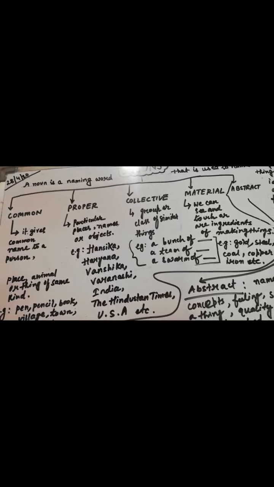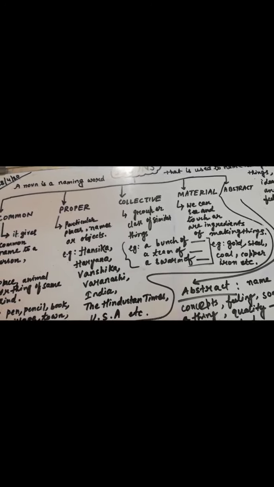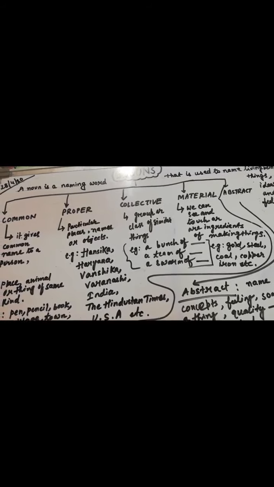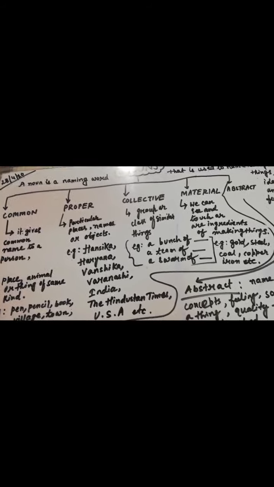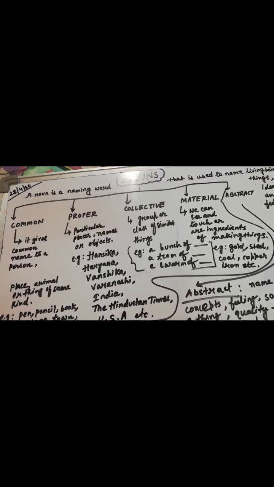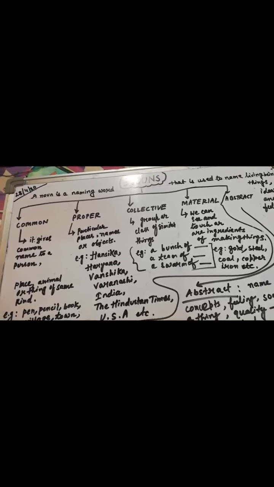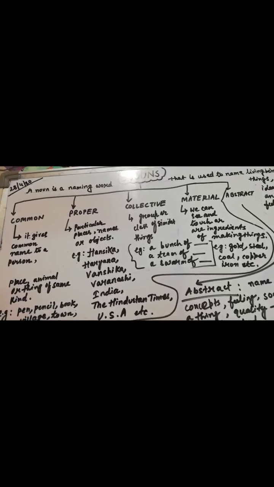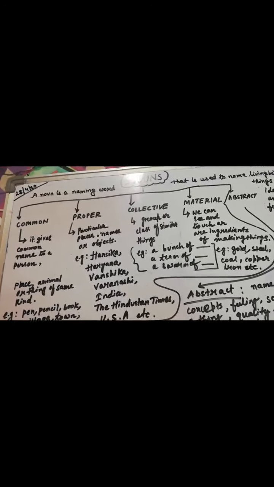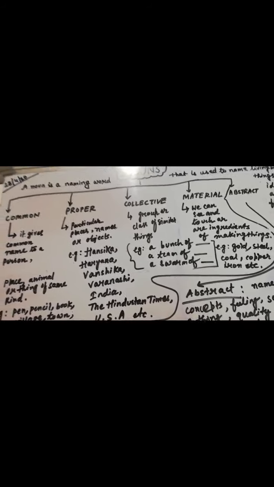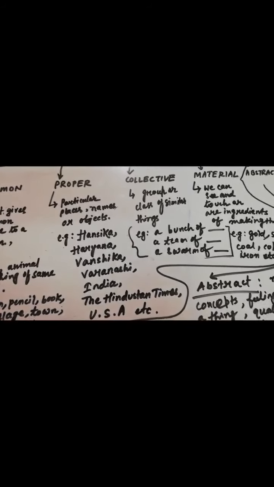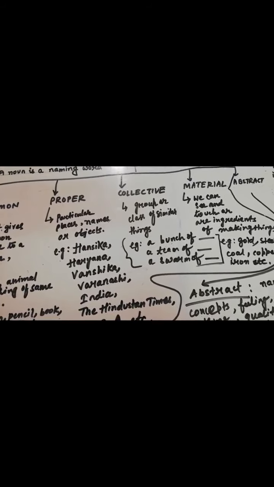These are called collective nouns, a group or a class of similar things. Fine. For example, I have written a bunch of what? A bunch of chocolates, a bunch of toffees, a bunch of keys, right? A bunch of biscuits, a bunch of flowers, right? Next, a team of players, obviously, a team of cricketers, right? A swarm of what? A swarm of bees. So these types of examples are specifically used in collective nouns.